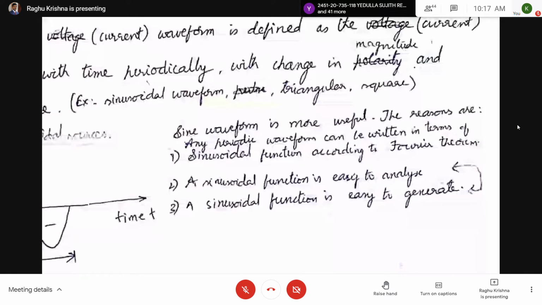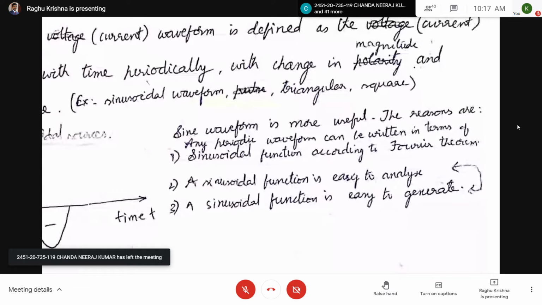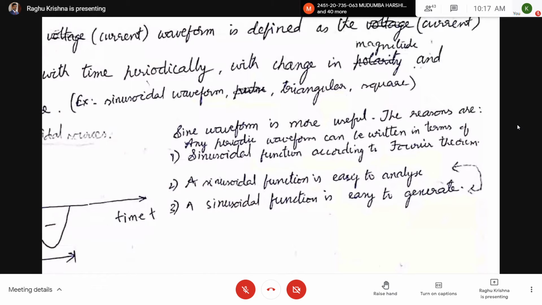If you have any waveform, let us take a triangular waveform, it can be represented as a sum of sine waveforms of different frequency, magnitude and phase. You are going to learn what is meant by phase angle. So if you join some sine waves, you are going to get the required waveform.